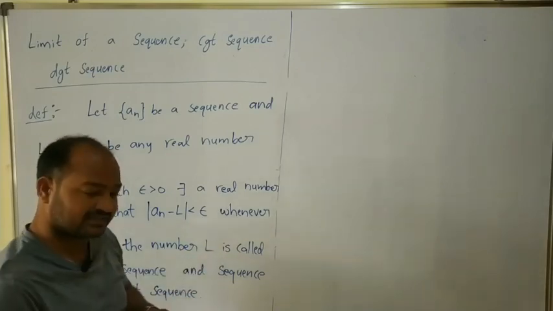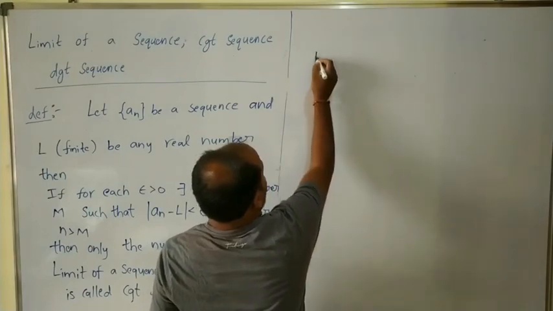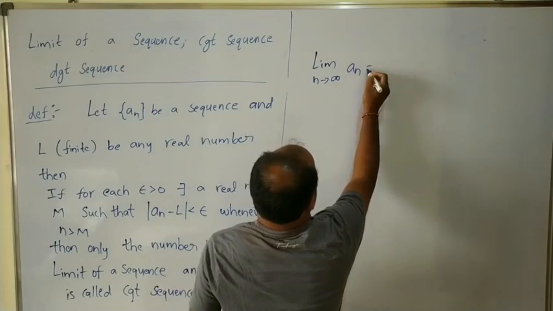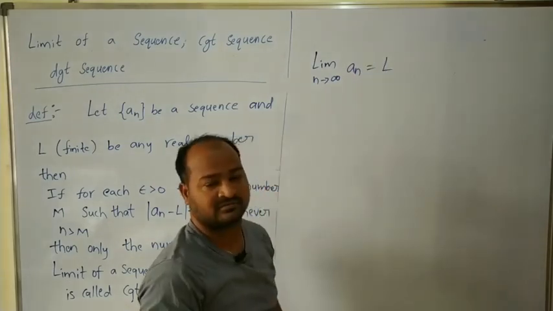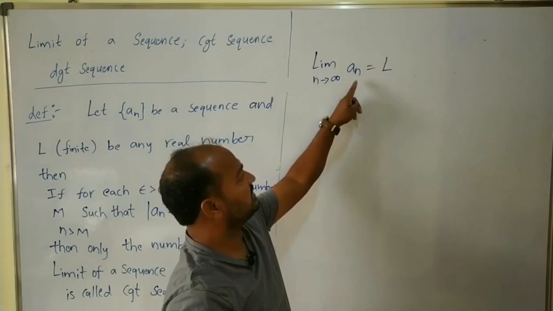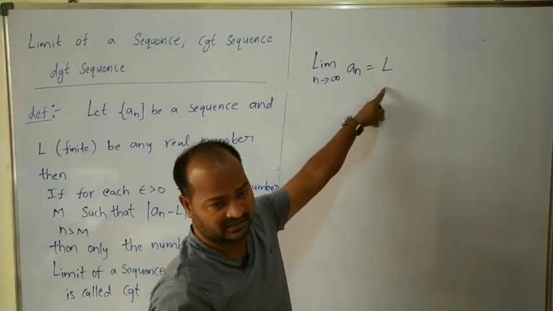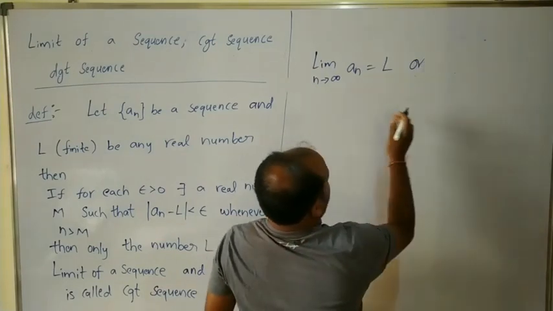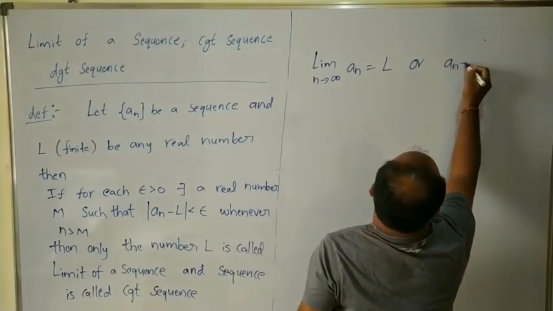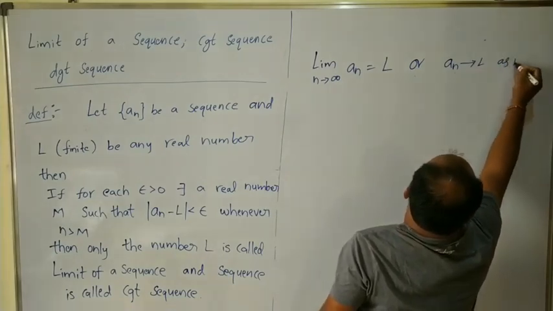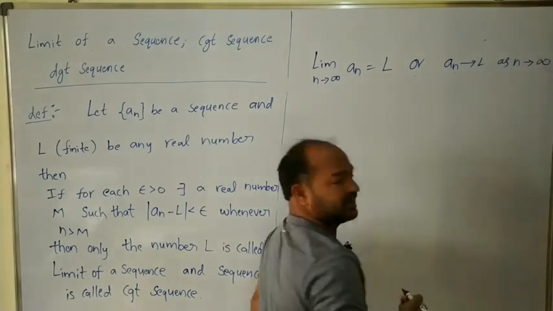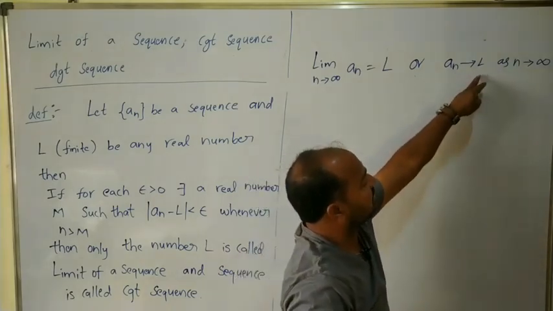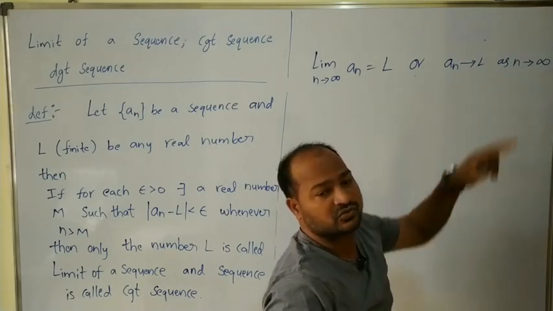We can write this mathematically as limit n tends to infinity of a_n is equal to capital L, or this can be written as a_n approaches L as n approaches infinity, which means that the terms of the sequence approach L whenever n approaches infinity.